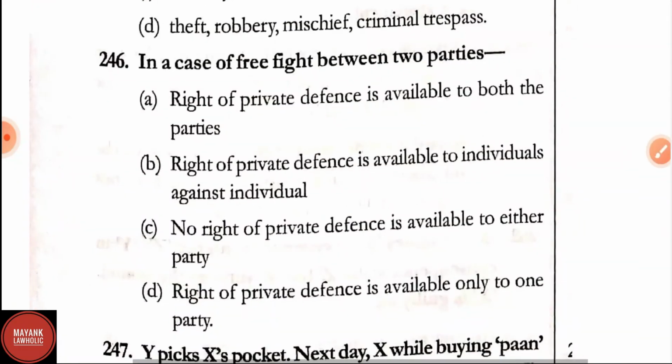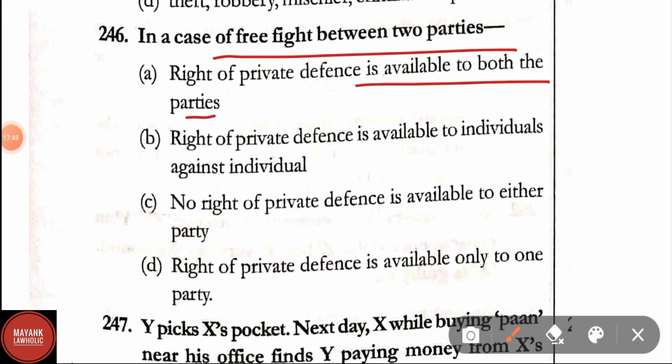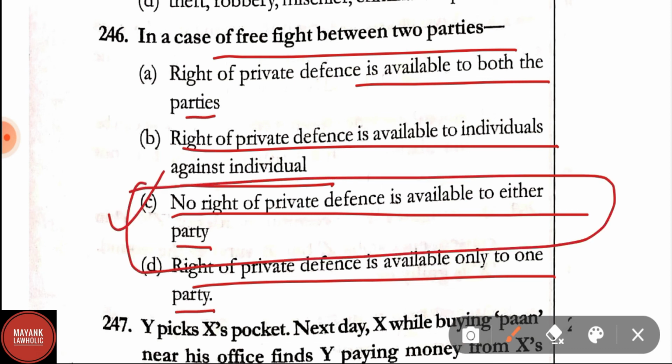Question number 246. In case of free fight between the two parties, option A, right of private defense is available to both the parties. Option B, right of private defense is available to individuals against individuals. Option C, no right of private defense is available to either party. Option D, right of private defense is available only to one party. Correct answer is option C, that is no right of private defense is available to either party.